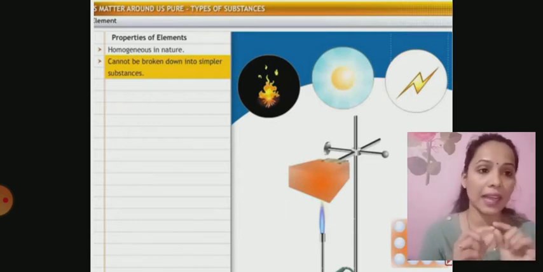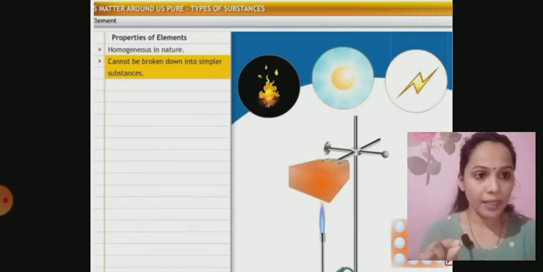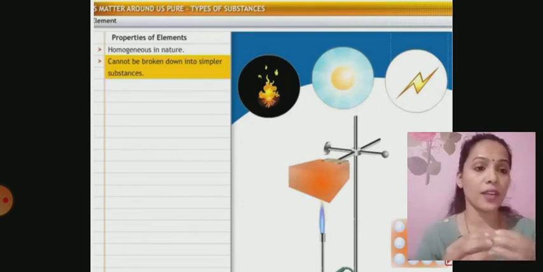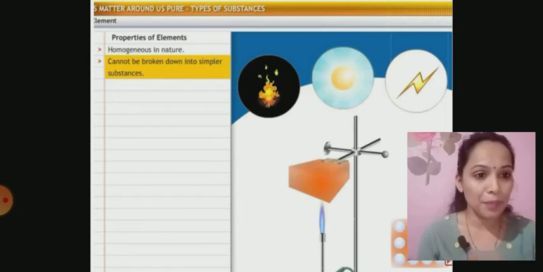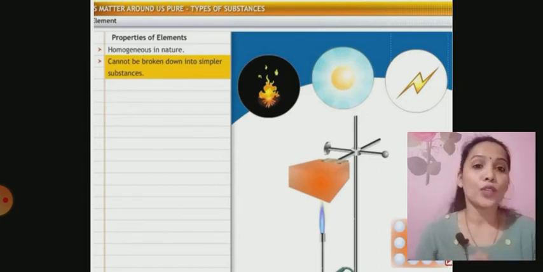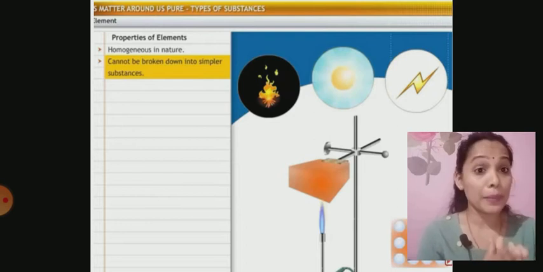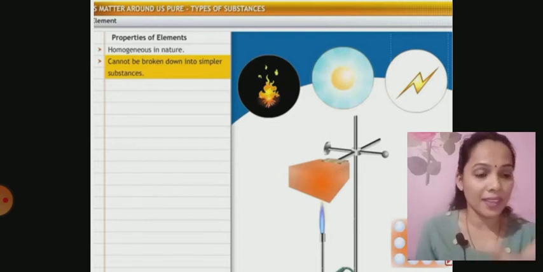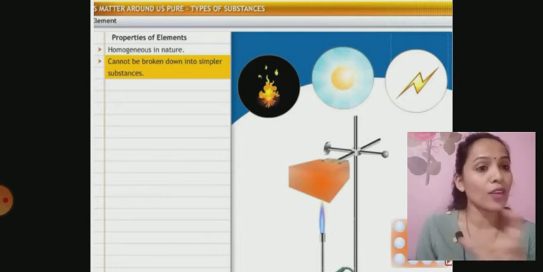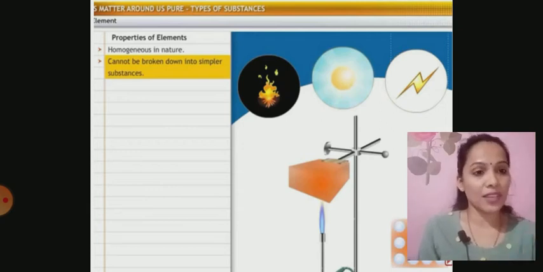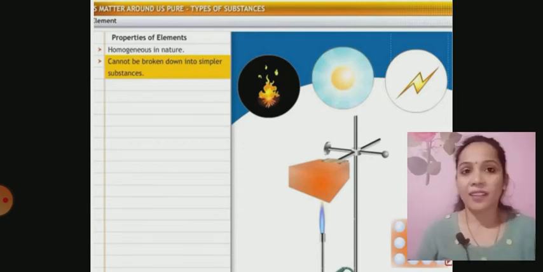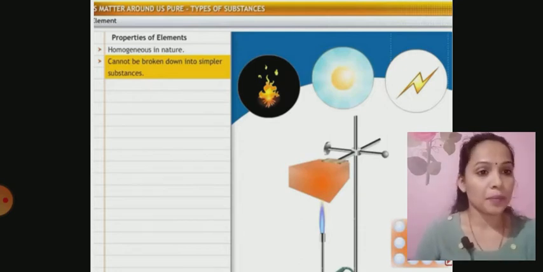That is, for example, I take an iron nail, it looks similar throughout, right? Does it have different texture or different color throughout? Does it have a different appearance? No, because it is made up of the same type of atoms, isn't it? That is iron. So we can say that elements are homogeneous in nature. Homo means similar composition, genus means generating. So, generating similar composition is a homogeneous substance.